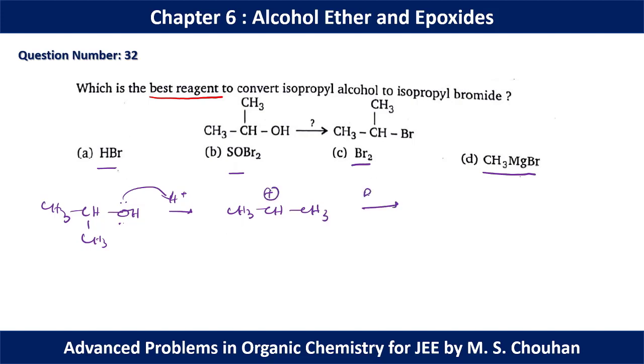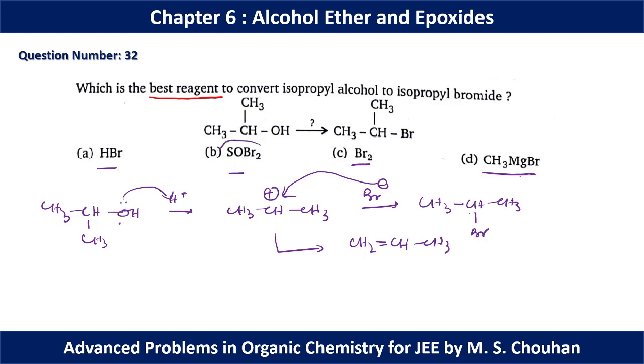Now Br minus can approach to give this kind of product, but along with this we can have some amount of alkene as side product. So this is not the only product. CH3CHCH3Br is not the only product. We can have alkene or elimination product also.